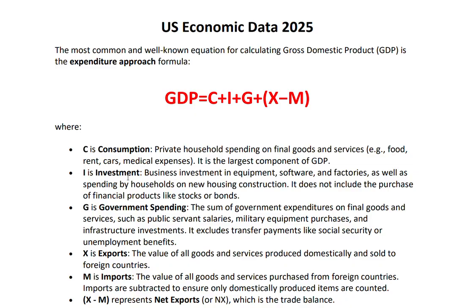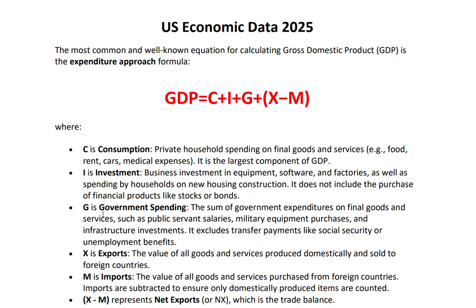Then we have I. I represents, as I indicated, business investments in equipment, software, and factories, as well as spending by households on new housing construction. It does not include the purchase of financial products like stocks and bonds.